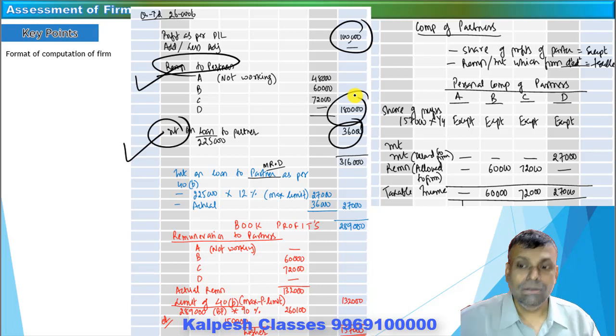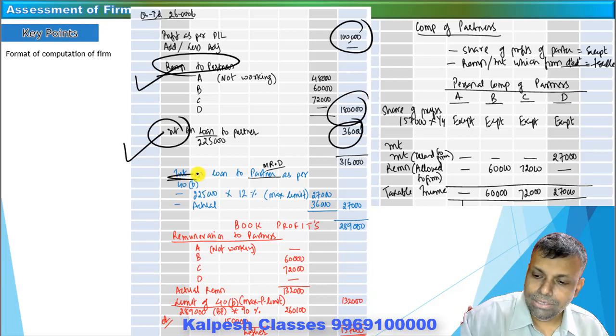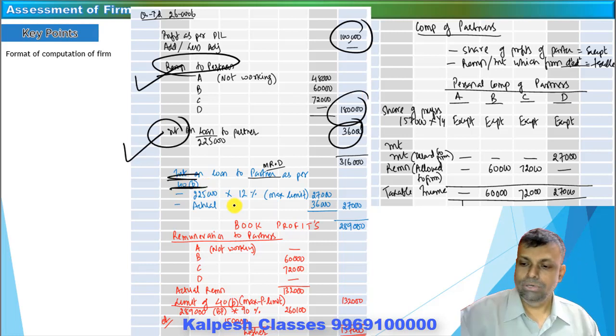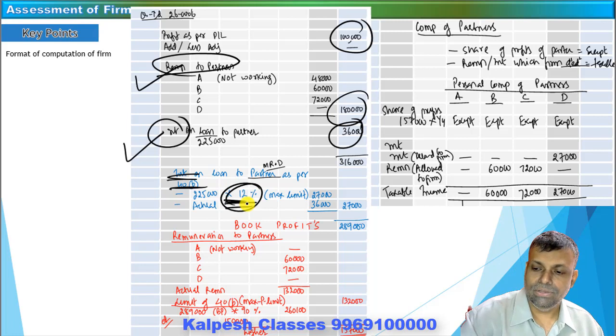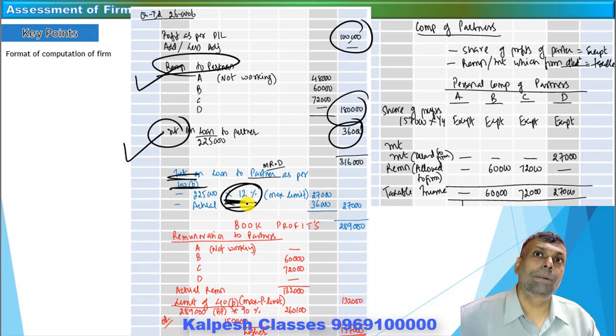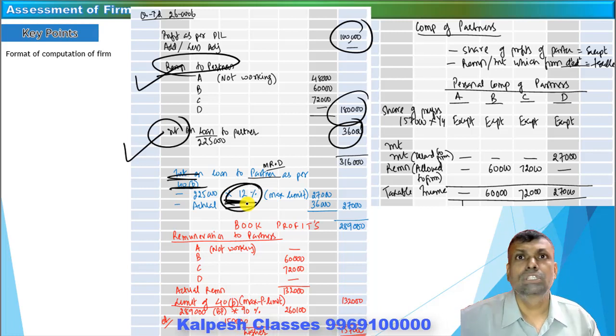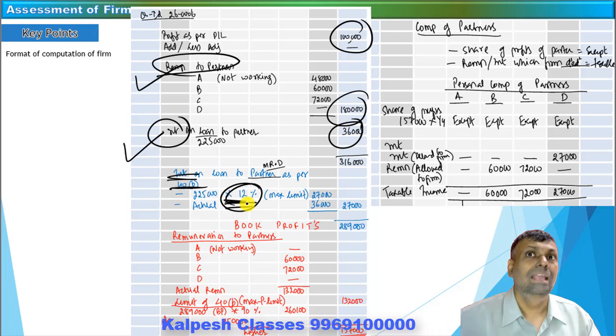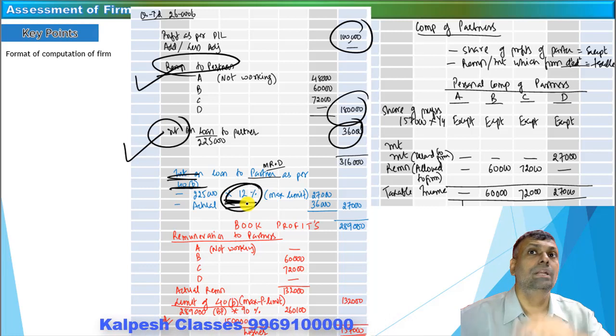Okay. Now the interest, when it comes, first you have to do interest as the deduction. So interest you have to provide at the rate of 12%. However, it should be authorized by the partnership. It is a maximum limit of 12%. If the partnership deed says that no, interest should be provided at the rate of 9%, so authorization is only for 9%, then you cannot take 12%. In other words, maximum cap is 12%. If the question doesn't give any data, you can use the 12% as a maximum cap as permissible interest, which is authorized by the partnership deed to the partner.